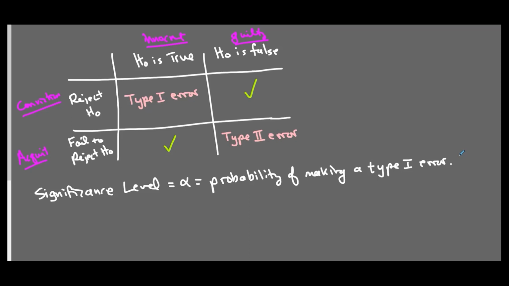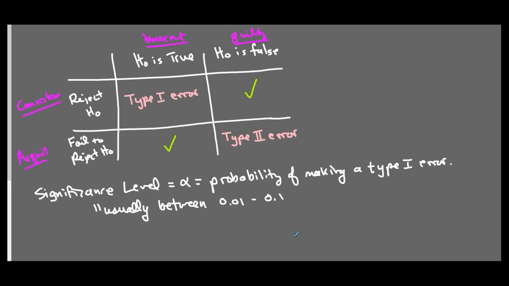We usually pick values between 0.01 and 0.1. You can't set it to 0, because you would never convict guilty people.